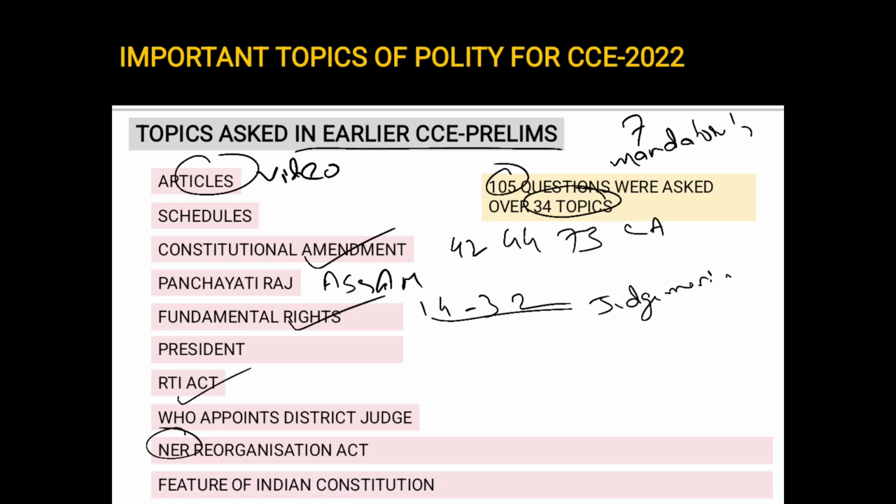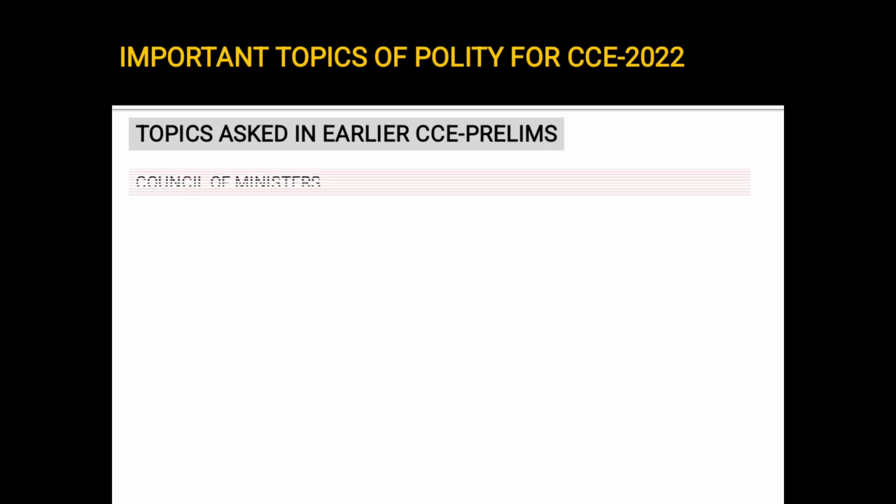What are the features? It's a written constitution, it's the longest constitution, it deals with the parliamentary form of government, it's a federal government with a unitary bias. These are the various features of the constitution. You have to list them down, have a read on it, and understand it. If a question on features of the constitution comes, it is usually an easy question which you can attempt if you prepare. Next, the council of ministers: the article related to it and the functions of the council of ministers are important. Next, Lok Adalat; there was a question on Lok Adalat.